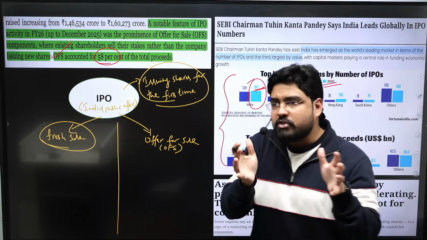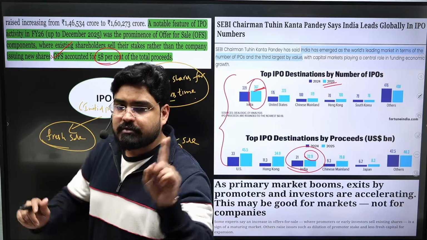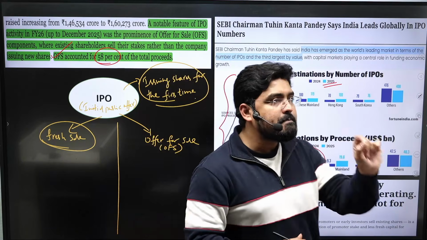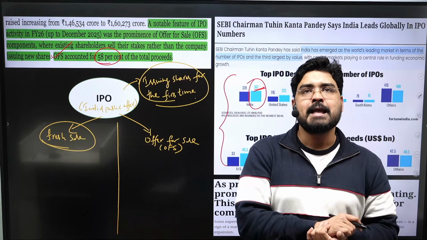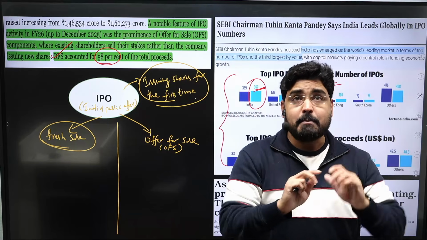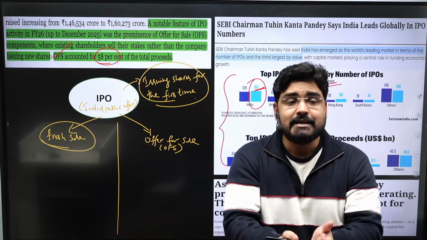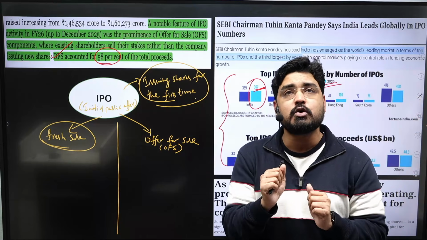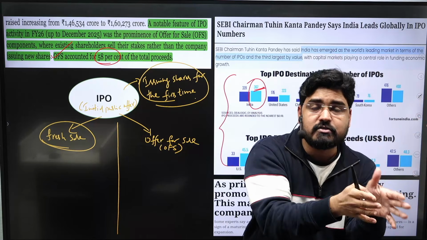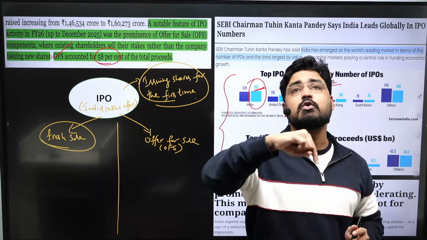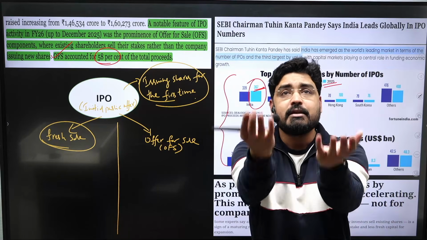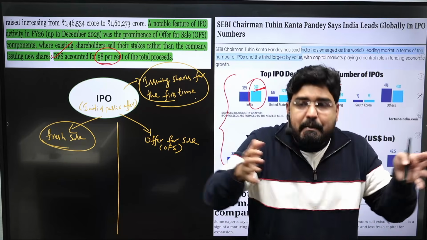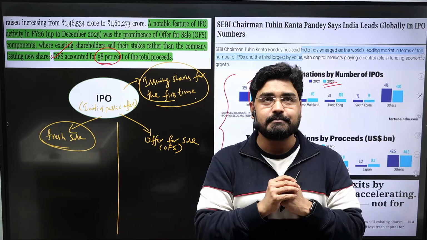Their original capital is 100 crores, each one had contributed 10 crore, and each holds 10% of the company. Now they want to raise 100 crores more by issuing new shares. That means the existing shareholding of these 10 promoters is going to come down to 50%, and the rest of the 50% shares are going to be sold in the market by mobilizing 100 crores of capital, thereby expanding the size of the capital of the company.